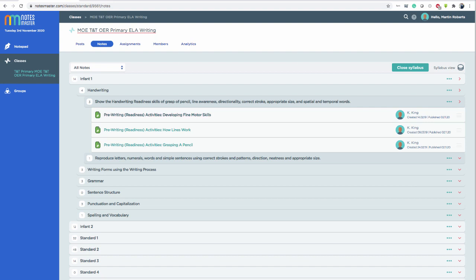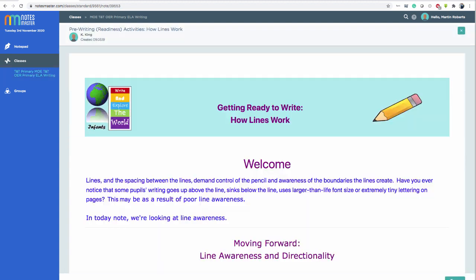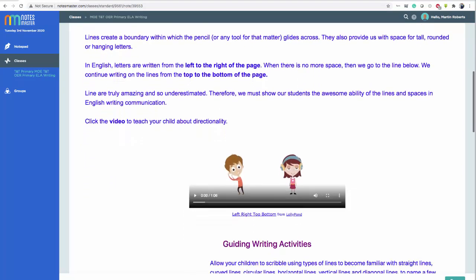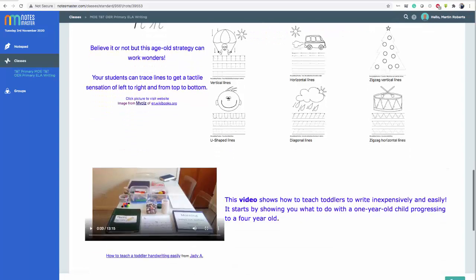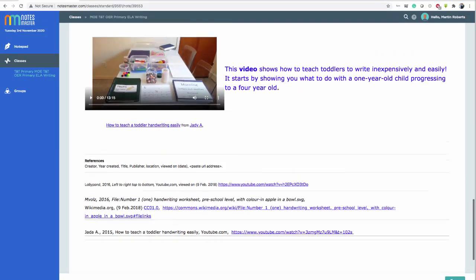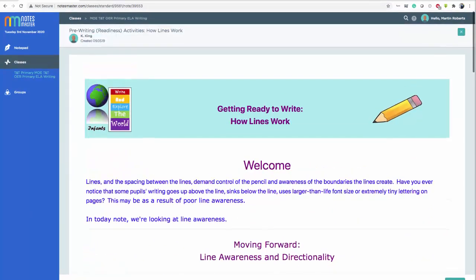So if I click through, level, topic, specific objective, the notes are under here. You can click through them. If I just click on a note, the note then opens up and looks a little like this. They look different depending on the style or type of the teacher. Some have gone for a little bit more colorful, some a little bit different, bigger fonts. Here's a video, here's some images and more images and some references. In another note, a video. So different styles, different interactivity, different elements.